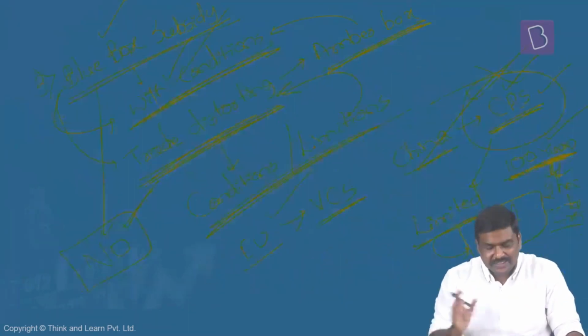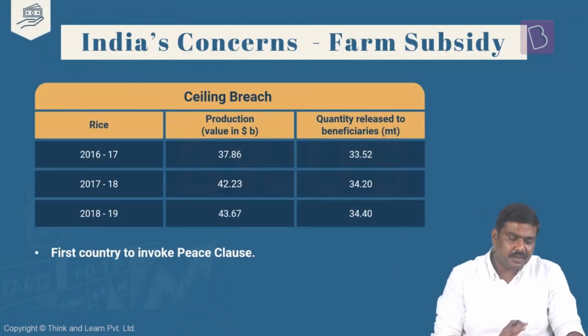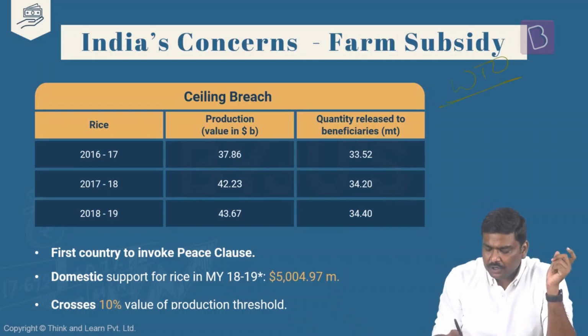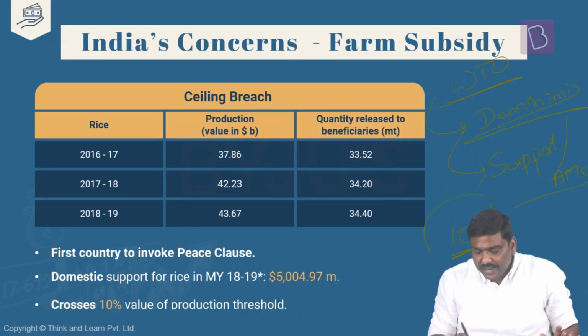Now, why is this important? Why should you read this? In the context of India, please understand, most of the time there is an allegation from the USA, one of the members of WTO, that India is violating the WTO norms. Under WTO norms, that is the de minimis level, the Indian government is supposed to limit its support, that is the aggregate measure of support, to 10% of the value of production. And most of the time there is an allegation that India is not sticking to this particular 10% limitation.